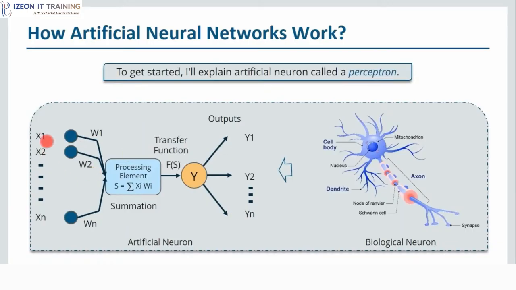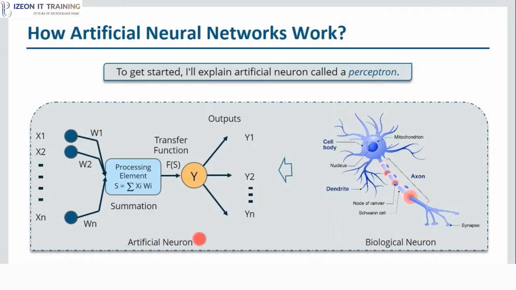Over here, we have multiple inputs, x1, x2, and so on, till xn. And we have corresponding weights as well, w1 for x1, w2 for x2, similarly wn for xn. Then what happens, we calculate the weighted sum of these inputs. And after doing that, we pass it through an activation function. This activation function is nothing but it provides a threshold value. So above that value, my neuron will fire, else it won't fire. So this is basically an artificial neuron.